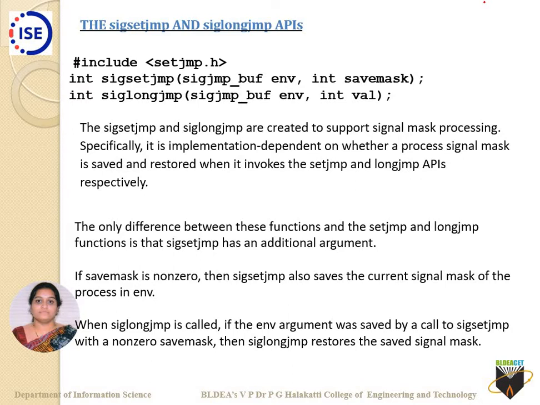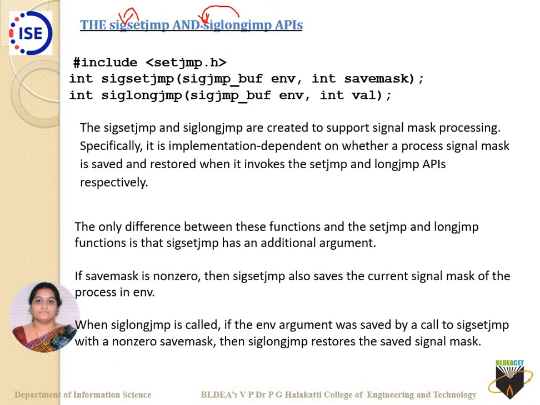Setjmp happens to be one, whereas longjmp happens to be multiple. In signals, we have a prefix with setjmp called sig, and with longjmp we have a prefix called sig there.